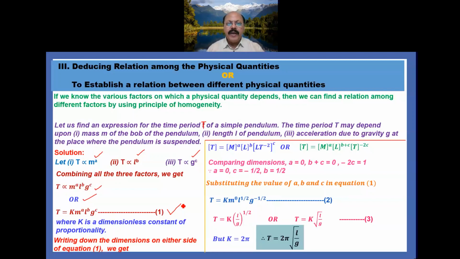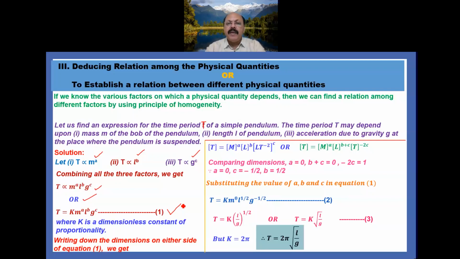Then we have to write the dimensions on either side of equation 1. So what we get? On the left hand side, time period, so within square brackets we write time T, or you can also write M^0 L^0 T. And on the right side, within square brackets M^a, within square brackets L^b, within square brackets L T^-2 raised to the power c.